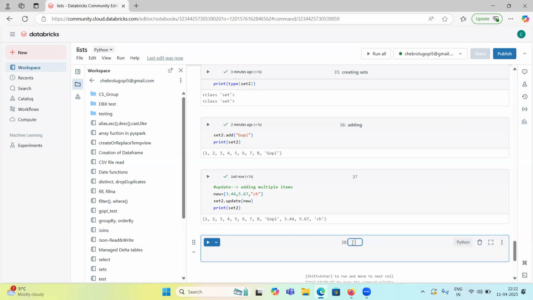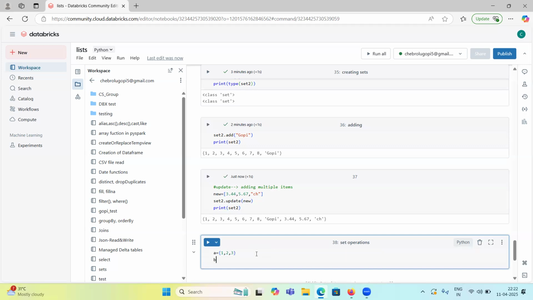Set operations we have. With sets we know union, intersection, difference. How can we perform that? Let's take one set, 1, 2, 3, and a second set, 3, 4, 5. This is a set, right? Curly braces.